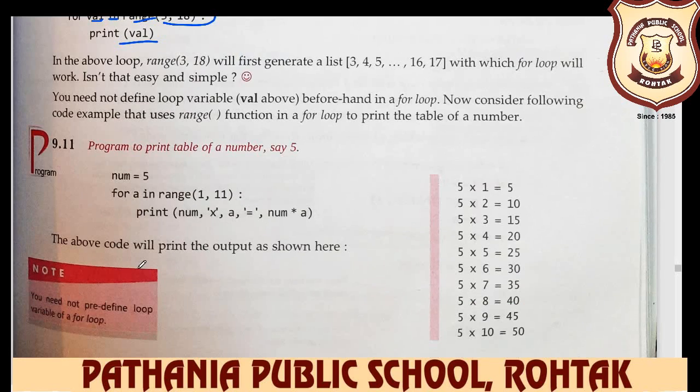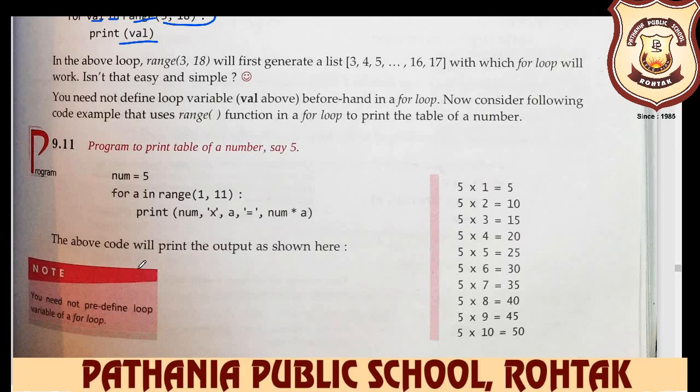Open your browser Python and then take one variable. For example, we have taken a is equal to 5. Why? Because we want to print the table of 5. After that you write for a in range.